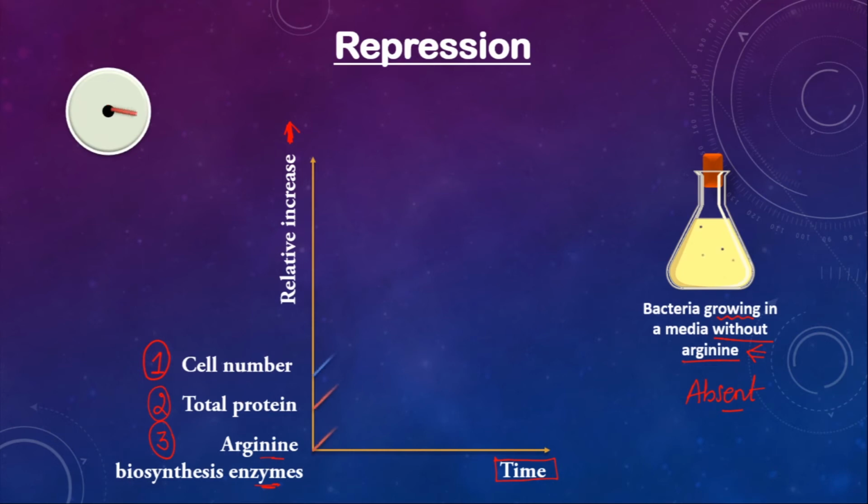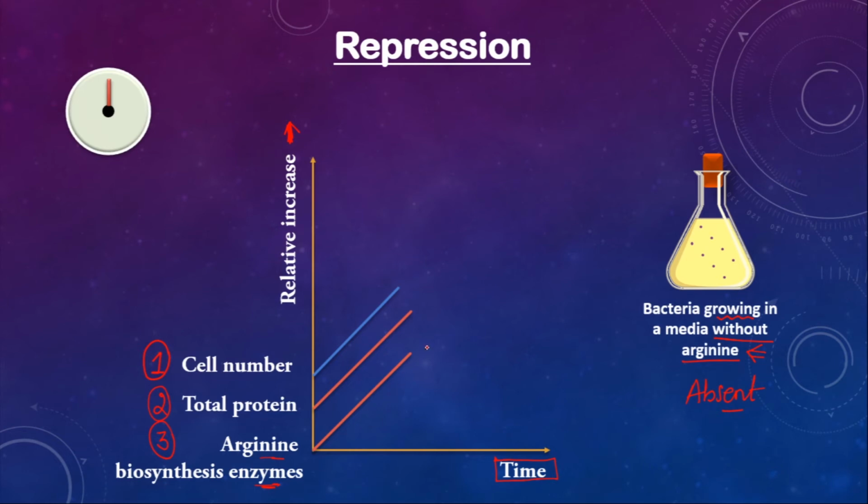So as you can see here, bacteria started to grow, and you can find with the passage of time, the cell number, the graph which is the first one in blue color, goes on increasing. The second graph which represents total protein is also increasing, as well as arginine biosynthesis enzyme is also produced, hence the graph is also increasing.